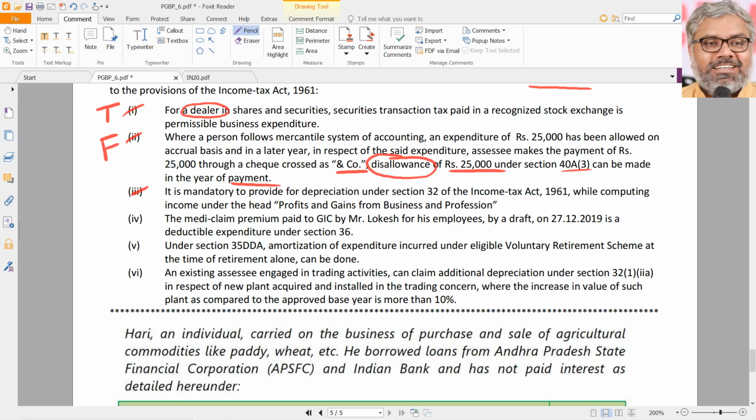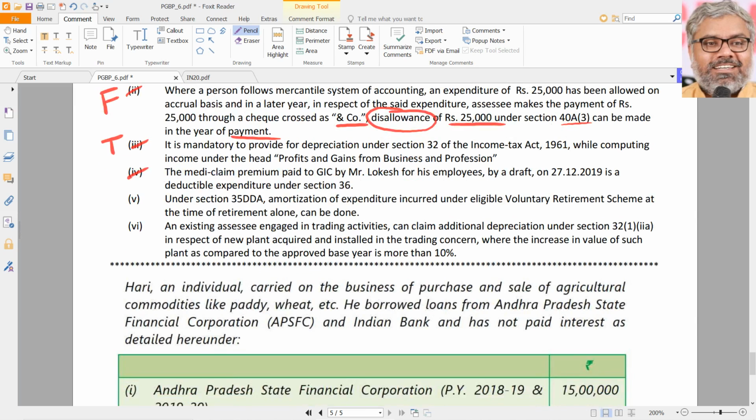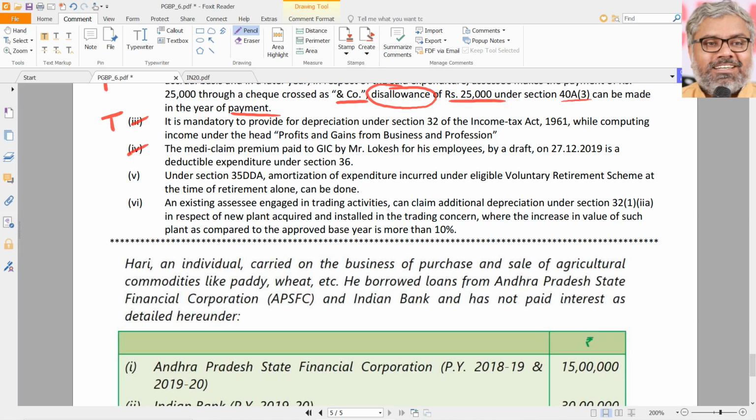Then point number 3 is saying that it is mandatory to provide depreciation under section 32 while computing the income under the head PGBP. Absolutely true. It is mandatory. Then point number 4. Mediclaim premium paid to GIC by Mr. Lokesh by a draft is a deductible expenditure under section 36. True, of course, assuming that a draft is an account payee draft. Usually the draft will automatically be account payee. There will not be any bearer drafts, because a bearer draft is equivalent to a currency note. It cannot be issued by banks. That is why a draft will naturally be an account payee draft only. That is why it is true.